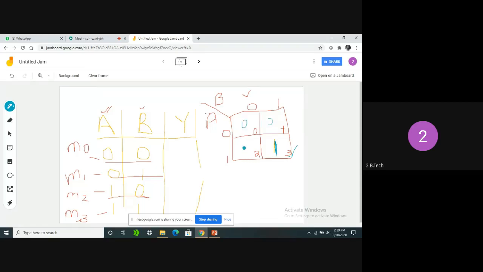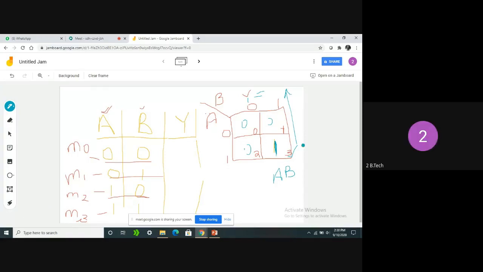This K map is for which one? AND gate. So clearly Y equals to, we can check which combination is 1. Here in this combination, what is the minterm? M3. M3 in the sense AB. Yes, sir. You can cross check through cells also. Here in this combination, if you consider, what is the B value? 1.